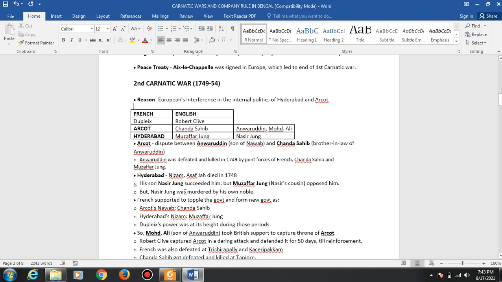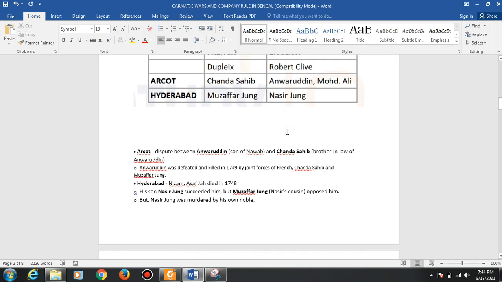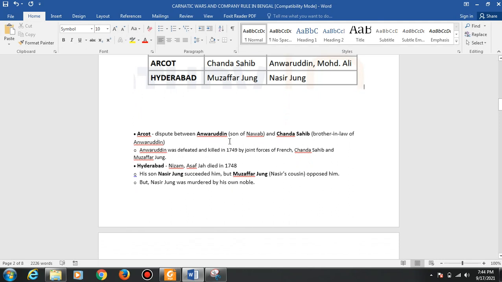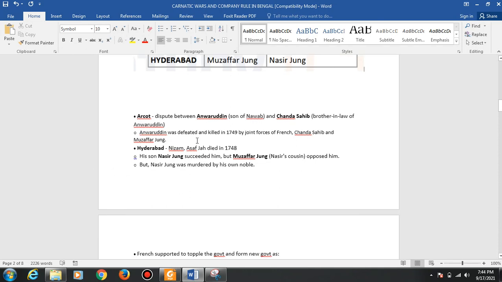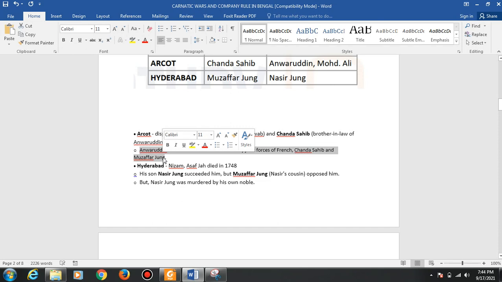Just a minute, I think there's some problem in this. In this time, the French Duplex supported Chanda Sahib of Arcot and took the help of Muzaffar Jung of Hyderabad. And the English Robert Clive supported Anwaruddin and helped Nasir Jung. So it is the Arcot dispute between Anwaruddin, son of the Nawab, and Chanda Sahib, brother-in-law of Anwaruddin. Anwaruddin was deported and killed in 1749 by the joint forces of the French, Chanda Sahib, and Muzaffar Jung. And there was a defeat of the Britishers also.